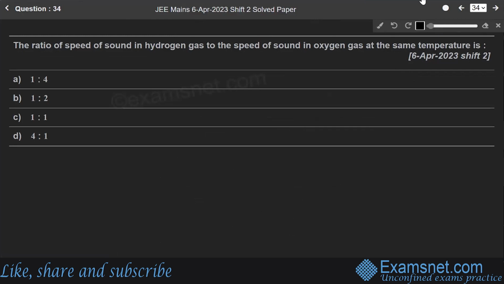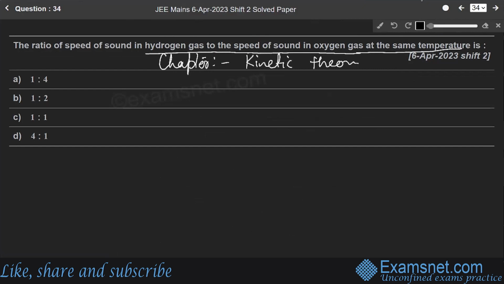This question says that the ratio of the speed of sound in hydrogen gas to the speed of sound in oxygen gas at the same temperature is what? This question is basically from the chapter kinetic theory of gases. So we need the ratio of the speed of sound in hydrogen gas to oxygen gas.